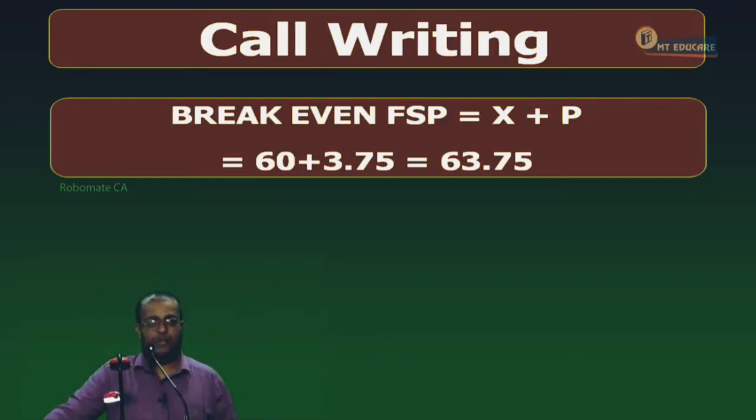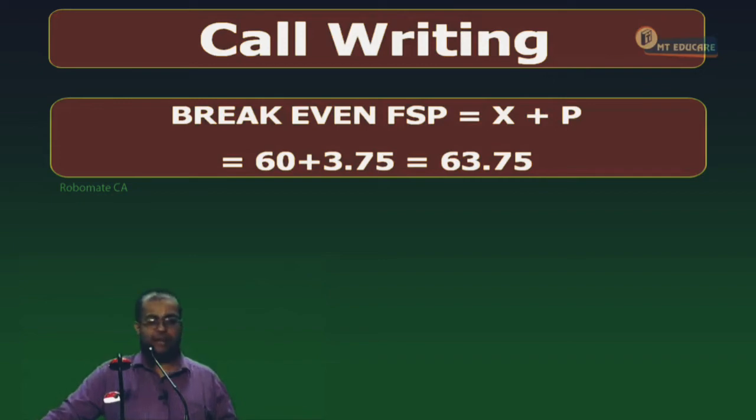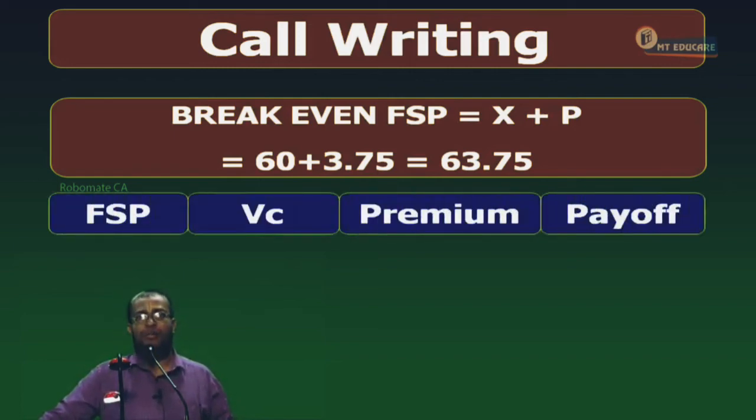Break even FSP is equal to strike price plus premium. Call writing. Break even FSP is equal to strike price plus premium, which is equal to 60 plus 3.75. Can we proceed or not? It is equal to 63.75.